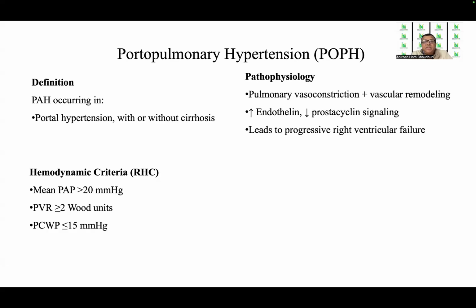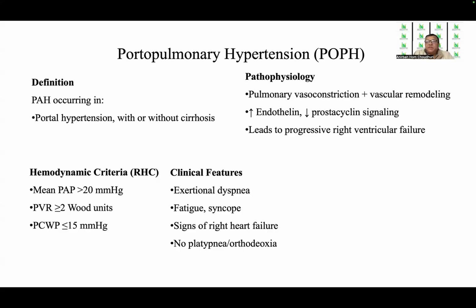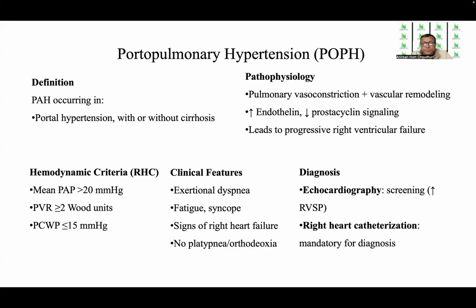The pathophysiology here, in contrast to HPS, is pulmonary vasoconstriction plus vascular remodeling. So there is an increase in endothelin and a reduction in prostacyclin signaling. This leads to progressive right ventricular failure. The clinical features manifested are exertional dyspnea, fatigue, along with syncope and signs of right heart failure. But one has to remember that there is no platypnea or orthodeoxia, which is noted in HPS.